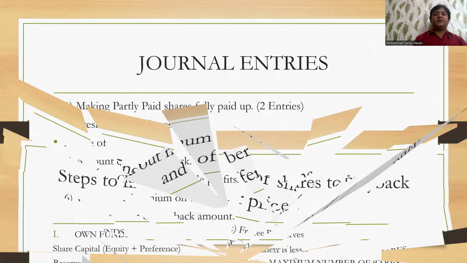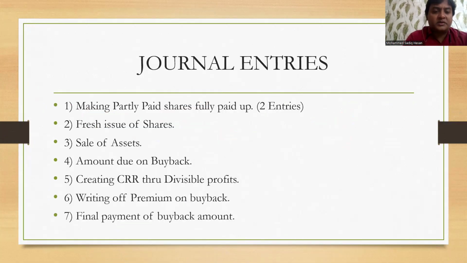Now comes journal entries. There are approximately maximum seven to eight journal entries in this chapter. Starting with the first: if there is any share which is not still fully paid up, then you have to make those partly paid shares into fully paid up. There are two journal entries for that.